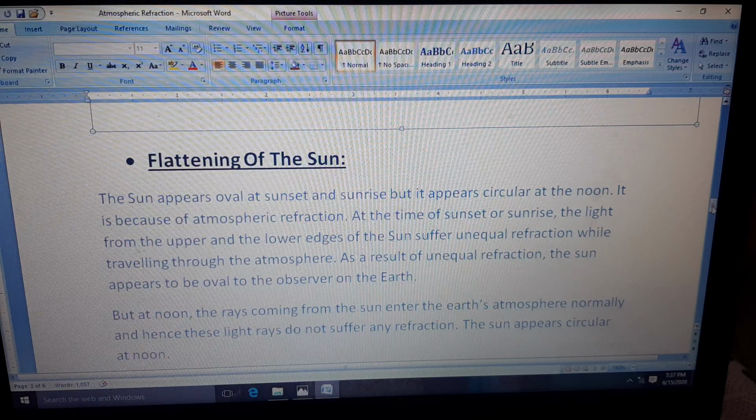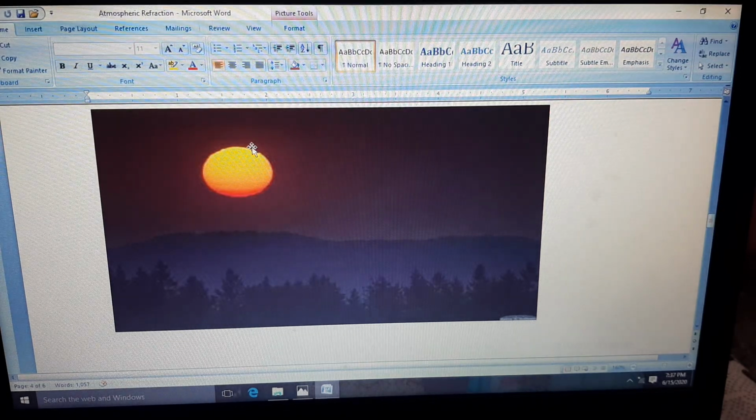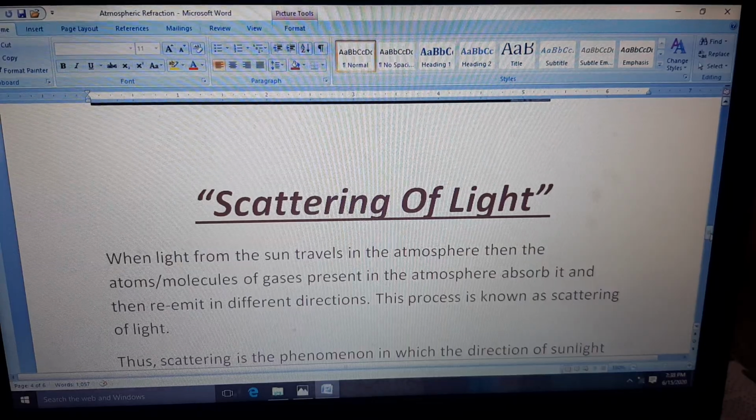Let me show you again: when the sunlight is traveling from this position or from this position, that means from the upper or the lower part, it suffers different or unequal refraction. Why? Because they are at different levels, and because of that we are not able to see the circular form of the sun. Actually, we see the flattened shape because of this unequal refraction. Is that clear to you? Then move to the next topic.